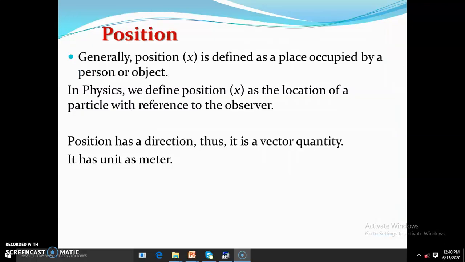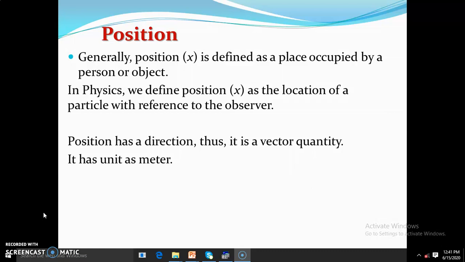Let us look at position. Generally, we know position as the location or place that a particle, an object, or a body occupies or is situated. Now, we have a slightly different definition in physics. When defining position in physics, you must look at a frame of reference or an observer. In physics, we define position as the location of a particle with reference to an observer.